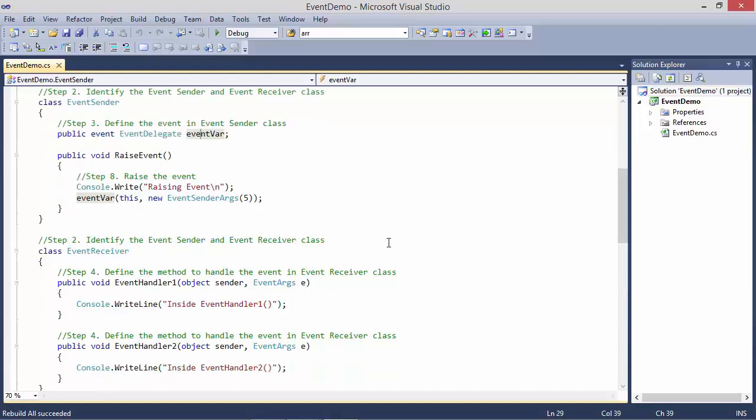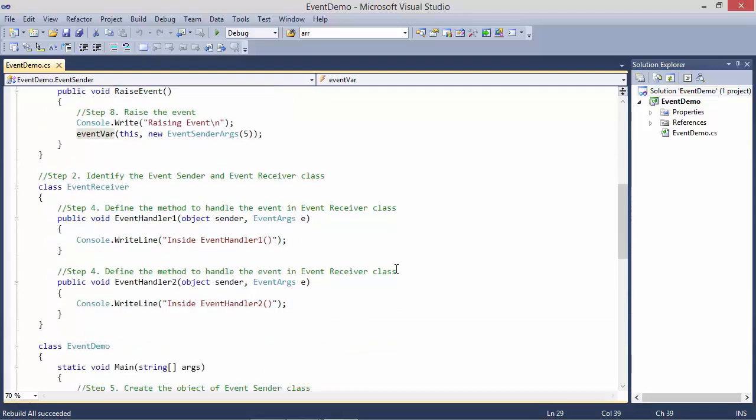Okay, let's go to step 4. Define the method to handle the event in EventReceiver class. So here we have methods EventHandler1 and EventHandler2. You can see it, both of them have two parameters. First parameter type is object, second parameter type is EventArgs and return type is void.